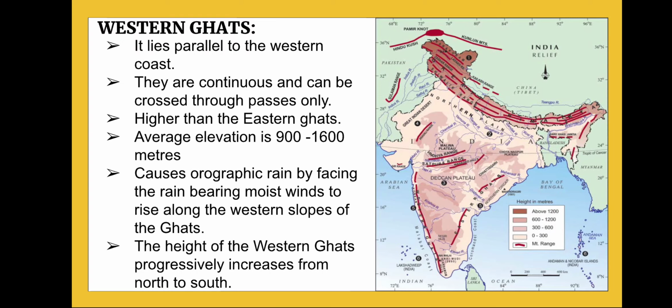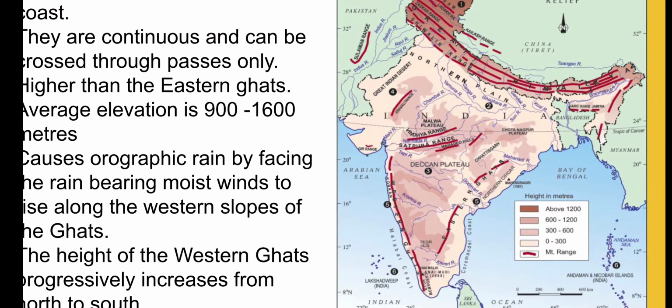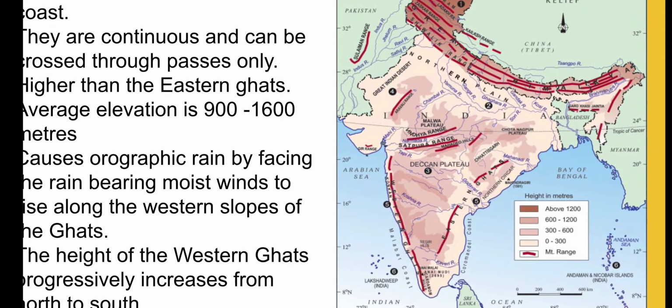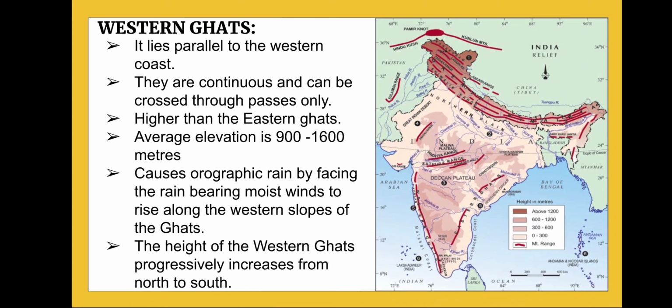So the Western Ghats lie parallel to the western coast. They are continuous and they are higher than the Eastern Ghats. You can see on the other side, on the eastern side, there are the Eastern Ghats. The Western Ghats are higher than the Eastern Ghats. The average elevation of the Western Ghats is 900 to 1600 meters.